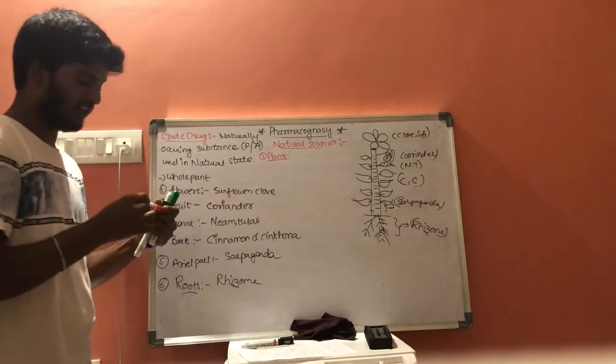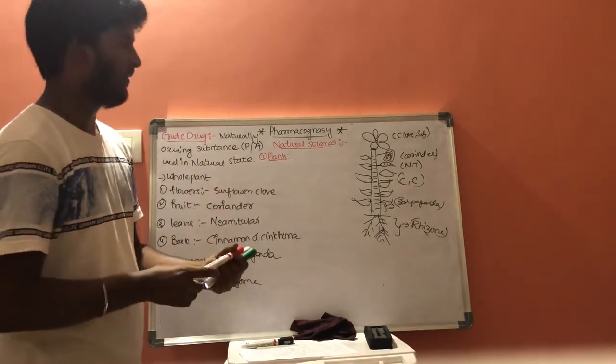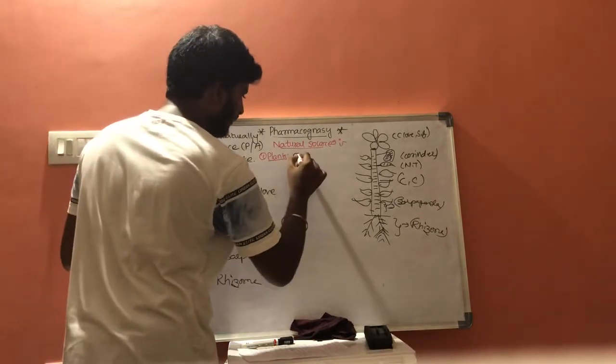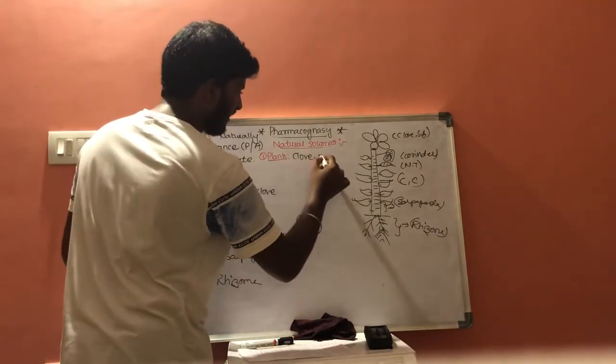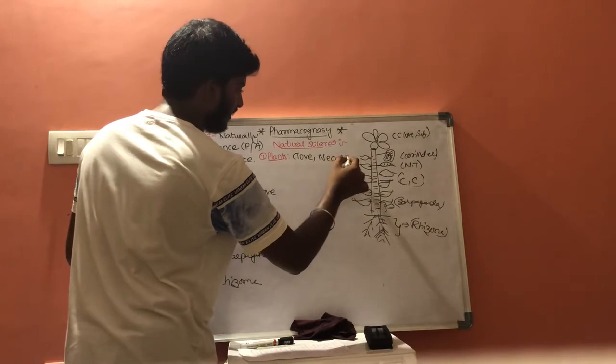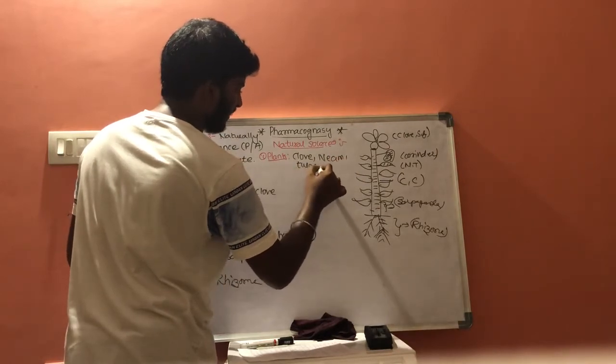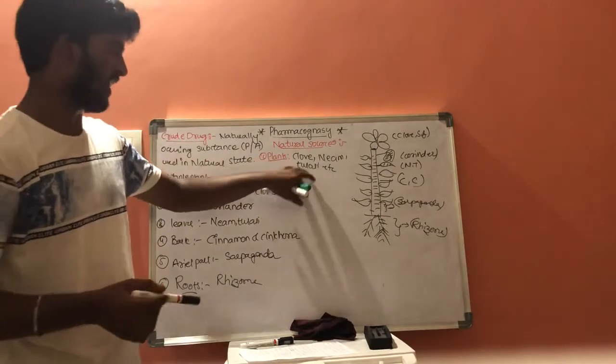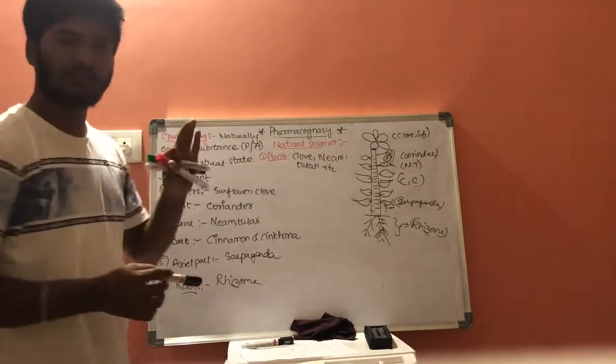These natural sources include the first category, that is plants. As we know, these are the examples of plants: clove and neem and tulasi, etc. These are the plants which can be used as natural sources for the extraction of crude drugs.